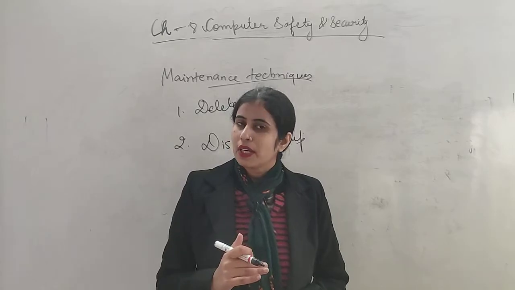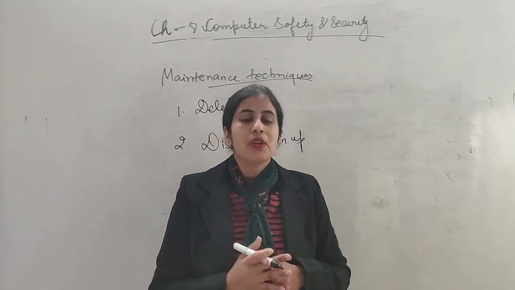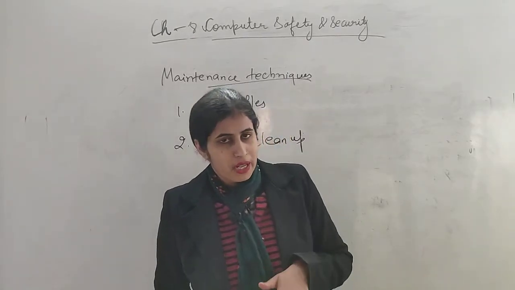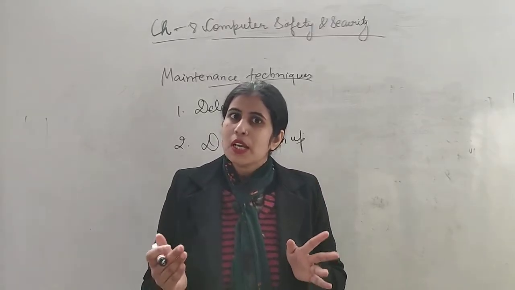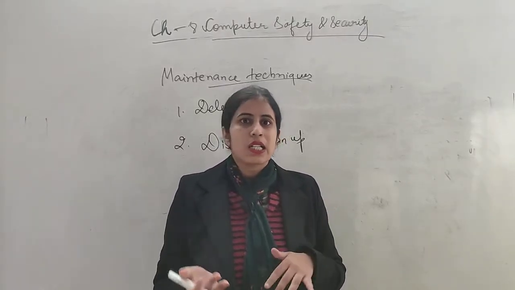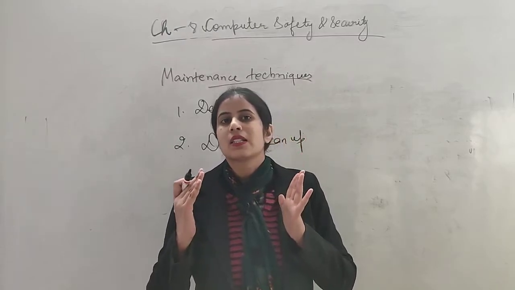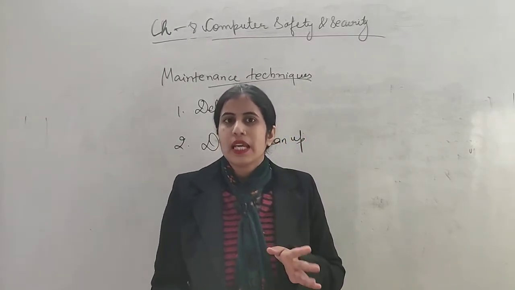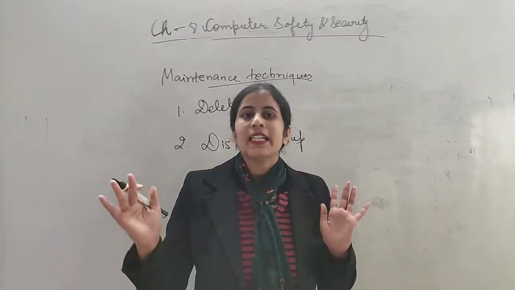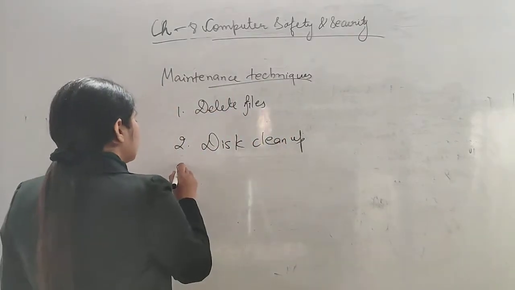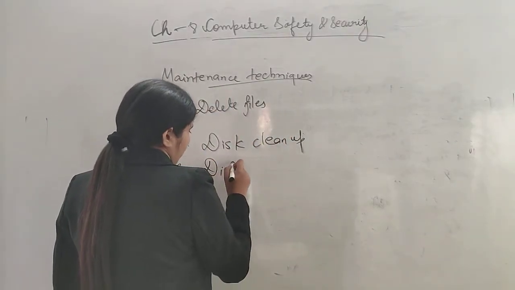Here we are going to delete the temporary files that are not in use. So if we delete these also, obviously the disk space will get free and our computer speed will increase.